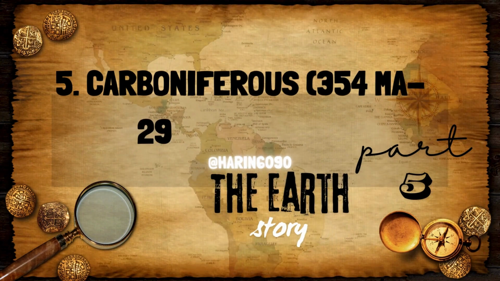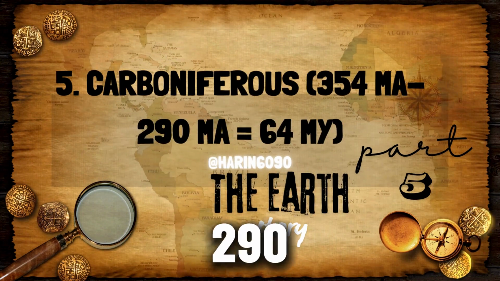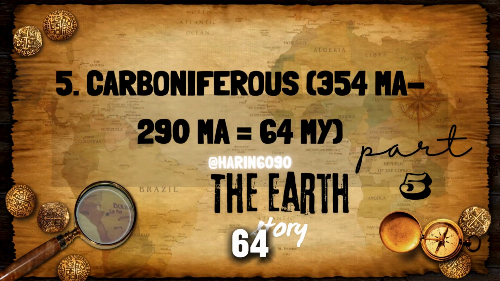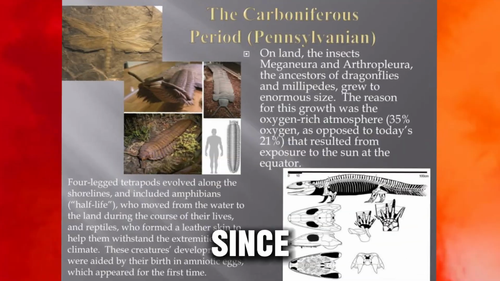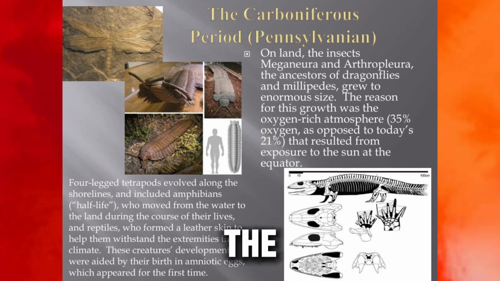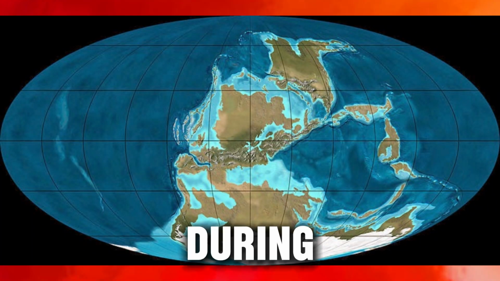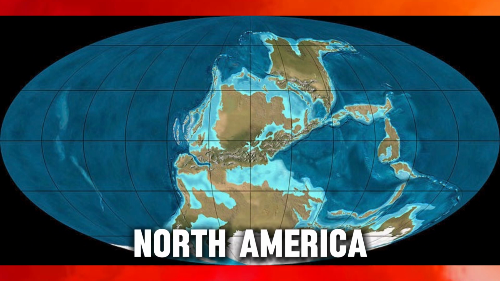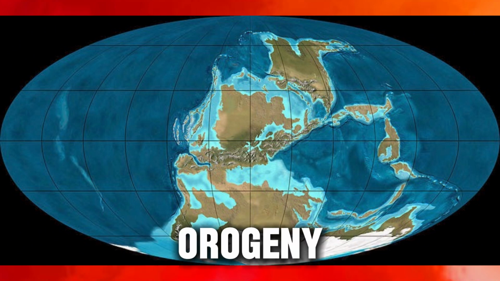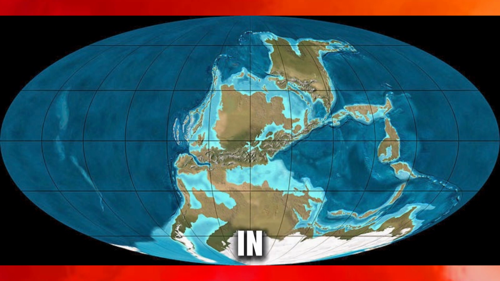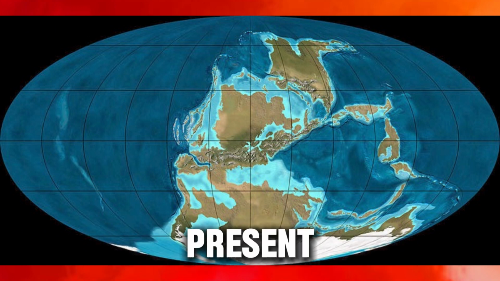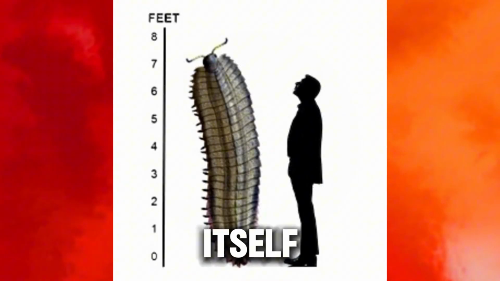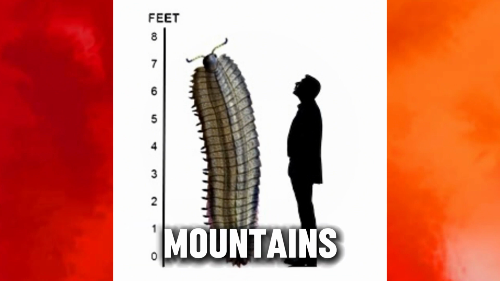5 Carboniferous era: 354 Ma to 290 Ma equals 64 million years. Since the richest coal deposits on Earth belong to the Carboniferous period, it was named after the Latin word carbo, meaning coal. During the Carboniferous, the Gondwana supercontinent collided with the North America-Euro continental bloc, causing orogeny, or mountain building activity, in Europe and North America. The present Eastern Eurasian plate welded itself to Europe and formed the Ural Mountains.